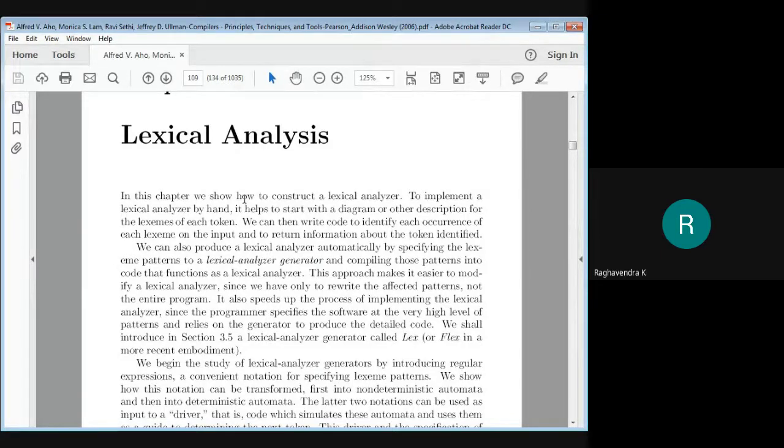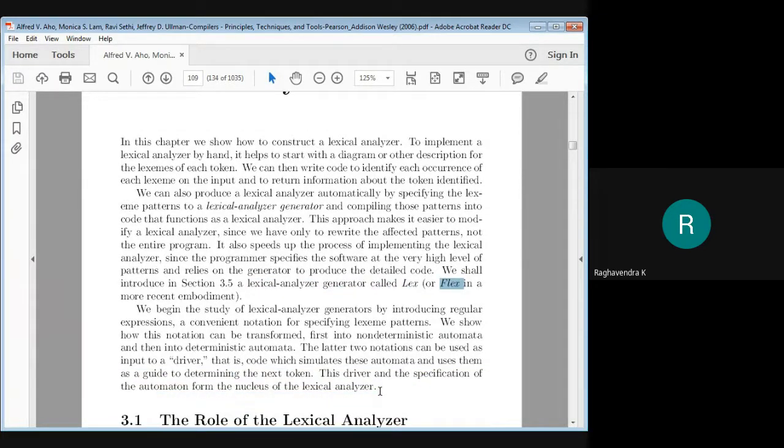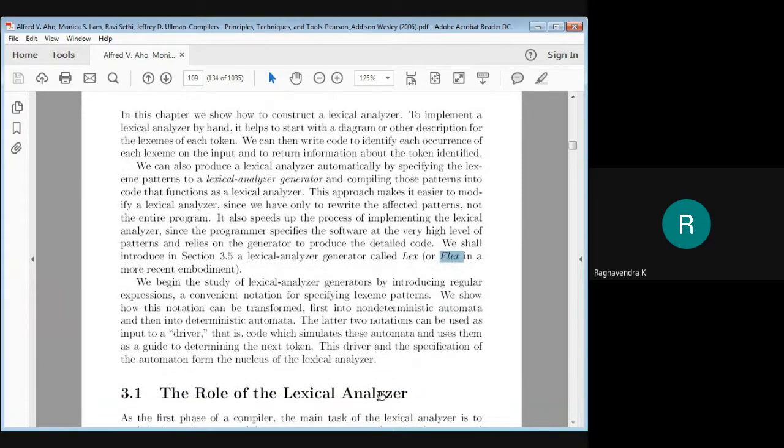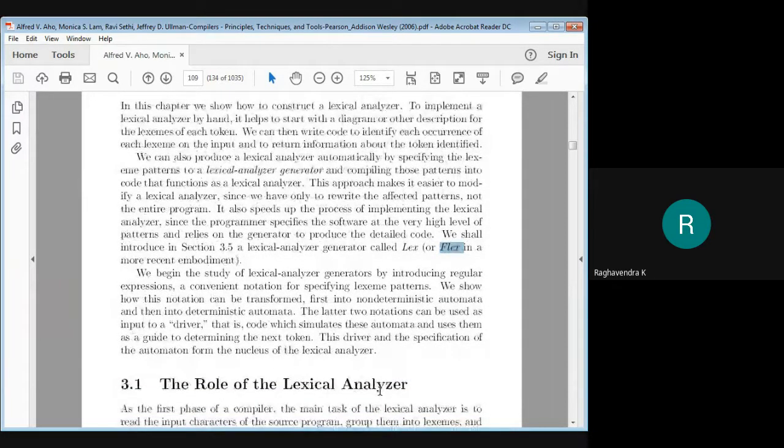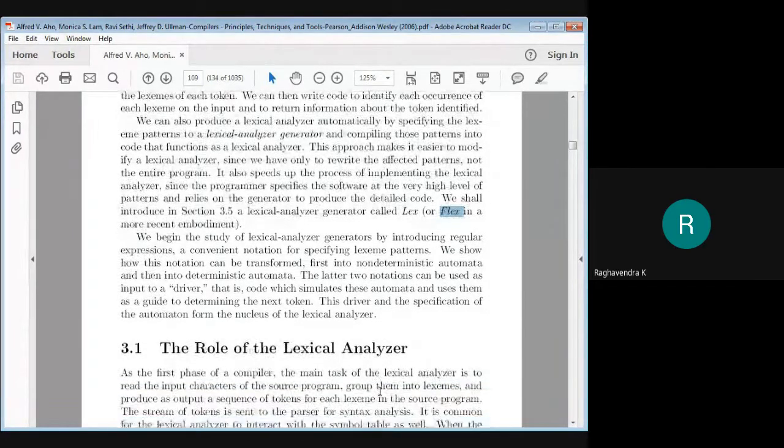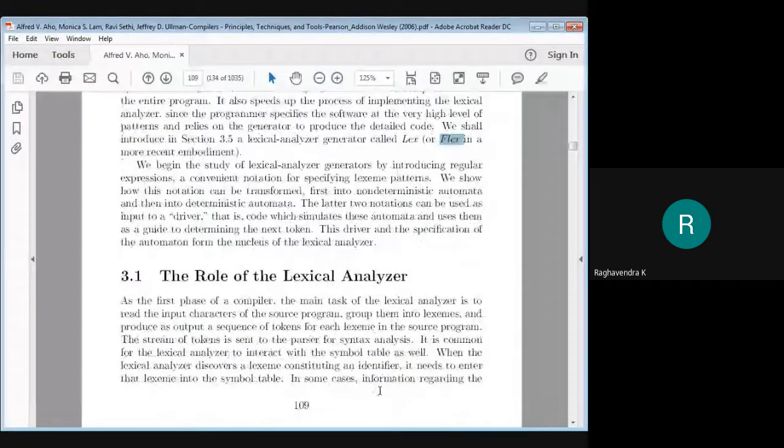So we have dedicated tools for generating lexical analyzers, which we are already familiar with. One of the tools that is used is Lex, of course, and Flex, which we use in Windows, is also a variation of the same. So what exactly does this lexical analyzer do? How exactly does it identify tokens, and how can we program a Lex? That is what we are supposed to look into in this particular chapter. Okay. So first we shall look into what is the role of the lexical analyzer. So let us see.